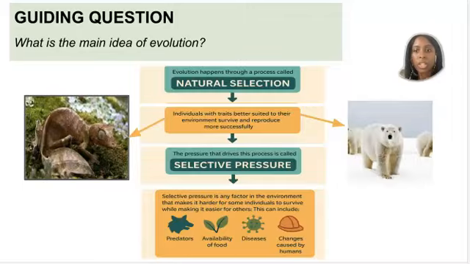Examples of selective pressure that you can always talk about, that we spoke about in this lesson, are air pollution and the overuse of antibiotics. Traits that increase survival and reproduction tend to become more common in future generations. What I want you to take away from this video is that evolution is not random. It is directed by selective pressures.